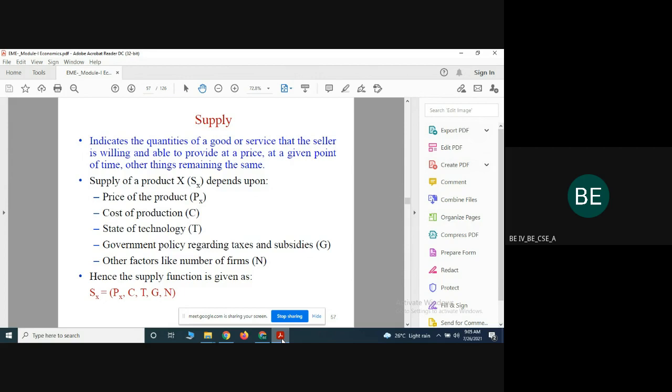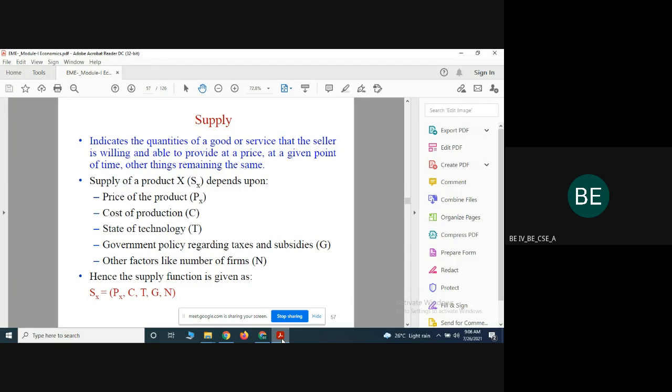After that, we have seen what a demand curve diagram is. The demand curve is the tabular representation of the price of the commodity and the demand of the commodity represented in a graphical format. Then we have seen individual demand and market demand. Individual demand means the demand of, for example, person X. Market demand is the aggregation of the demand of person X, person Y and person Z, the aggregation of all the demand.